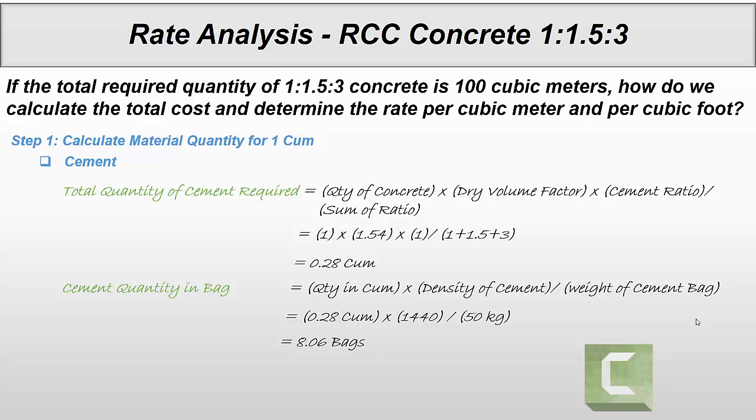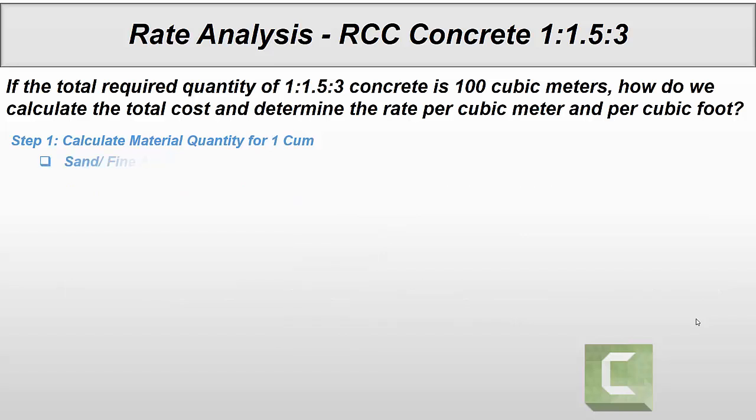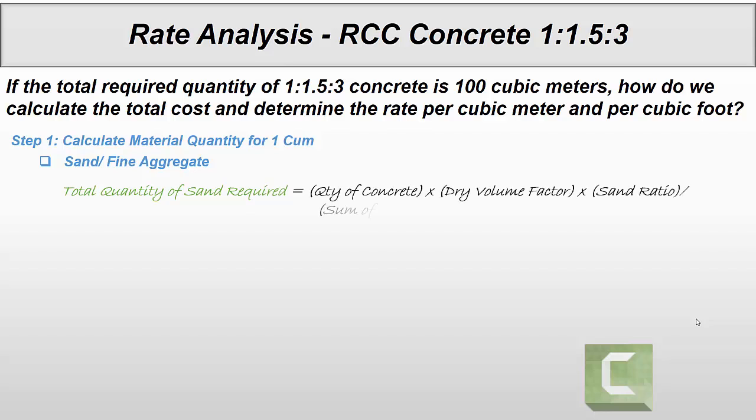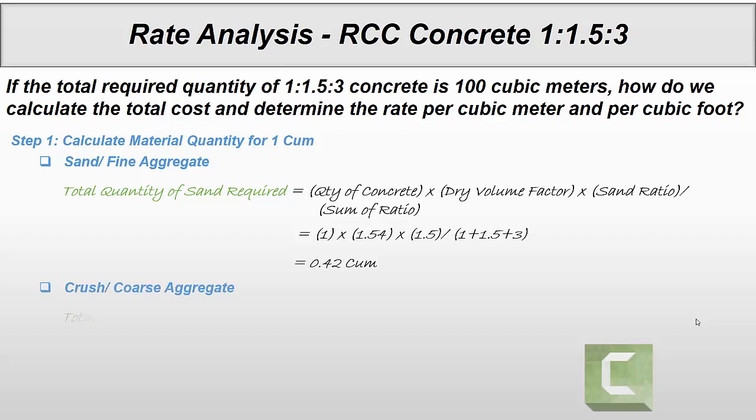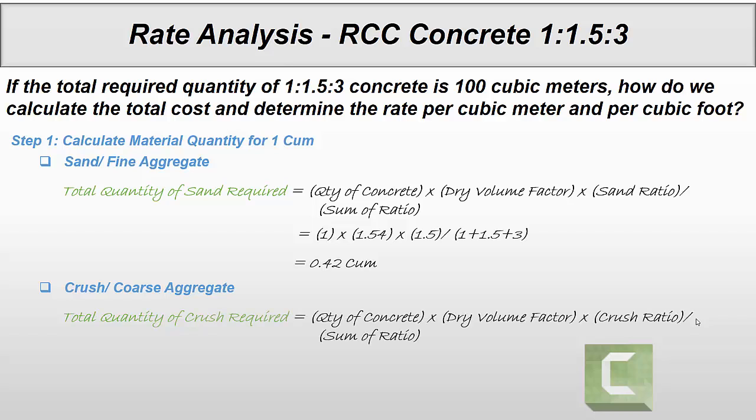So now we will calculate sand. The formula for sand is quantity of concrete multiplied by dry volume factor multiplied by sand ratio divided by sum of ratio. So 1.54 multiplied by 1.5 divided by 5.5. So 0.42 cubic meter of sand is required. Then crush or coarse aggregate. The formula for crush is quantity of concrete multiplied by dry volume factor multiplied by crush ratio divided by sum of ratio. So 1.54 multiplied by 3 divided by 5.5. So 0.84 cubic meter of coarse aggregate is required.